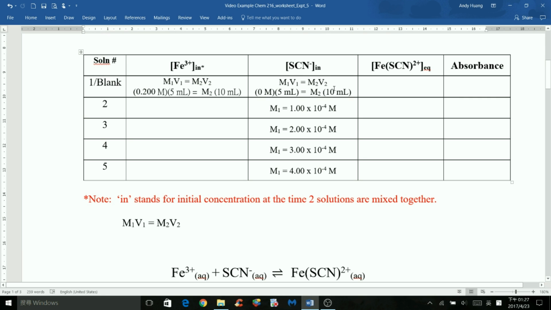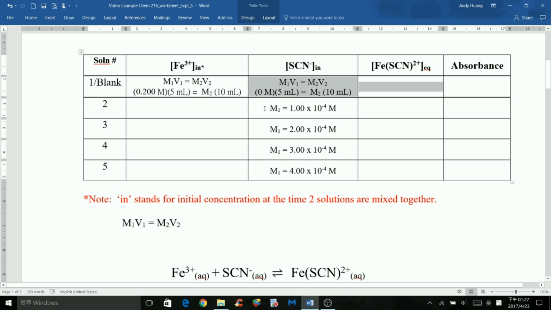So those two numbers should be the same after you solve for M2, of course, and the same for solutions 3, 4, and 5.